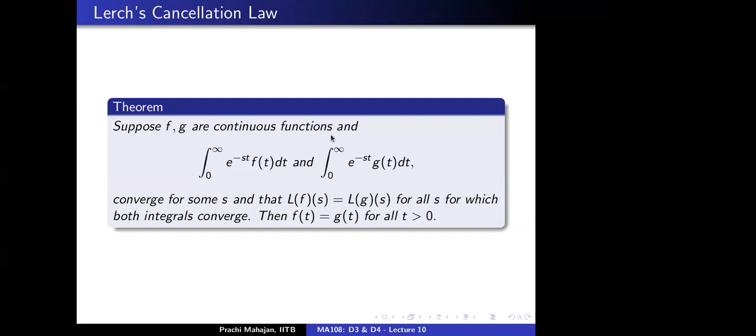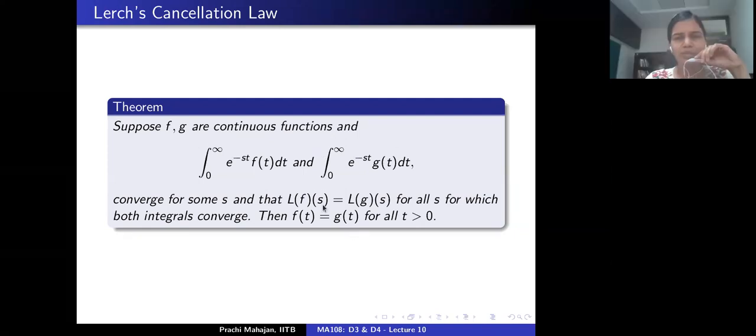Everybody agrees with me, right, that if f and g were just piecewise continuous functions, then one can construct simple counterexamples where this result fails to hold true. So one actually works with continuous functions. This is attributed to Lerch, and is called Lerch's cancellation law. It is very useful when we look at something called the inverse Laplace transform, but we will discuss the inverse transform a little later, not now. So is this statement okay?